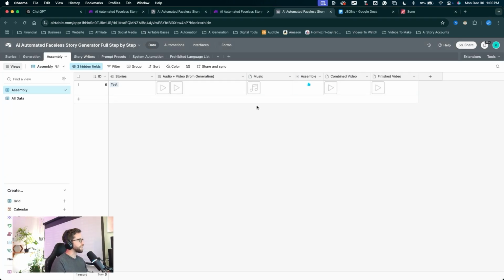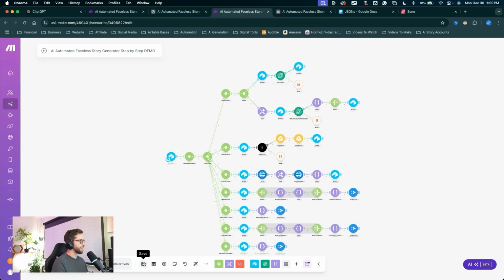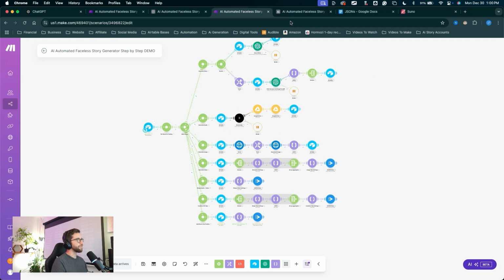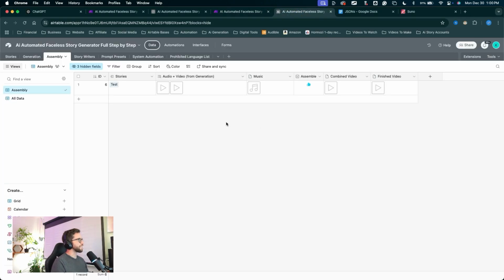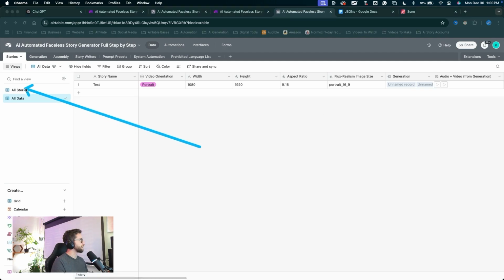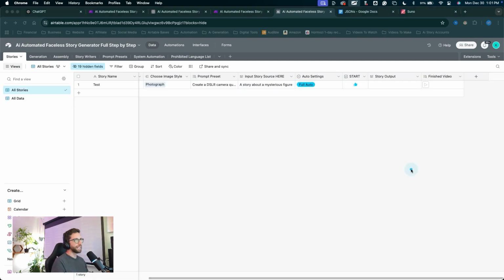Guys, we are finished. We have finished the automation. Jump into Make and save it. Let's jump back into Airtable and just finalize everything, clean everything up. Let's jump into the stories table, into our all stories view, and we can see our finished video right there in our test story record.